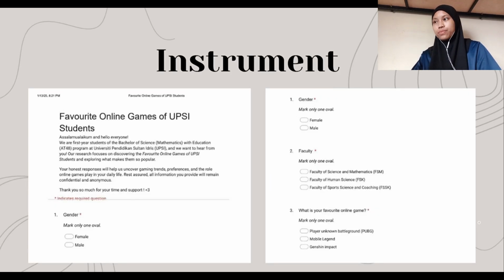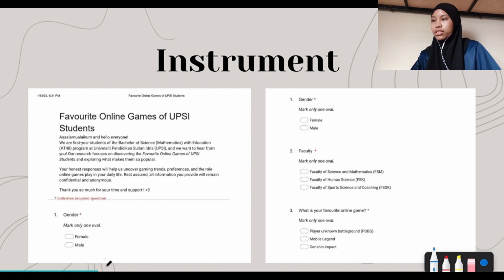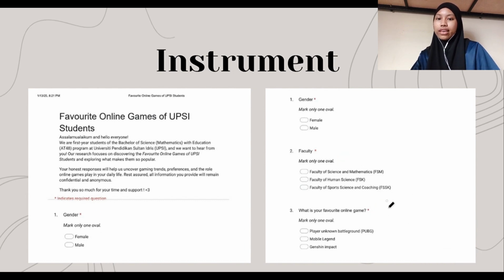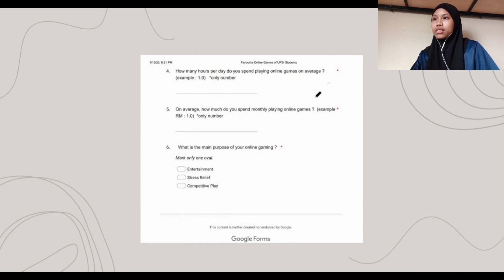Next for instrument. For the study, we use Google Form to collect the primary data, and this is the structure for the instrument, which is first gender and faculty, favorite online games, next time spent on playing online games, and cost, and last the purpose of playing online games.